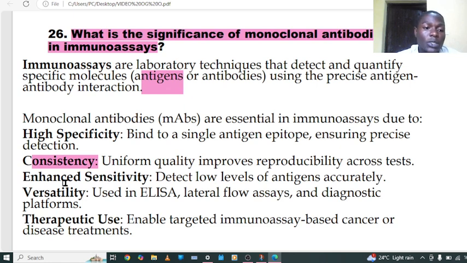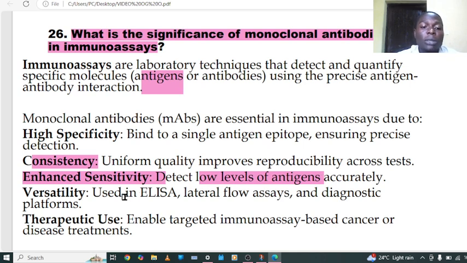So another importance of monoclonal antibody in immunoassay is enhanced sensitivity to detect very low levels of antigen. To mean that if the sample has very little antigen, we can use this monoclonal antibody to detect that very low level of antigen because it is specific.